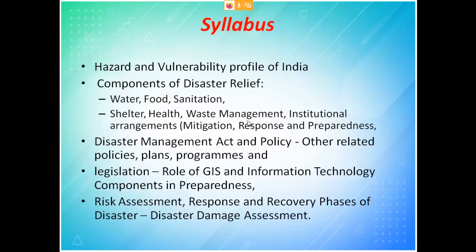When you see the syllabus, first we will start with the hazard and vulnerability profile of India. We will see how our geography is and how this geography will affect and cause disasters. The components of disaster relief are water, food, sanitation, shelter, health, waste management, and institutional arrangement. That institutional arrangement is going to play a major role.